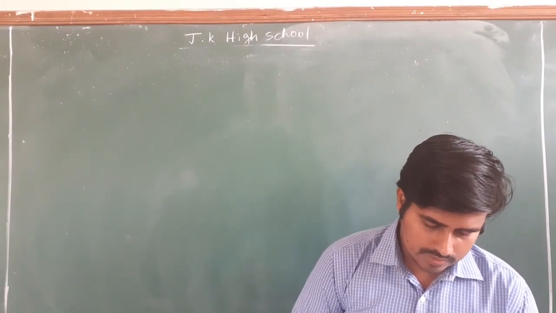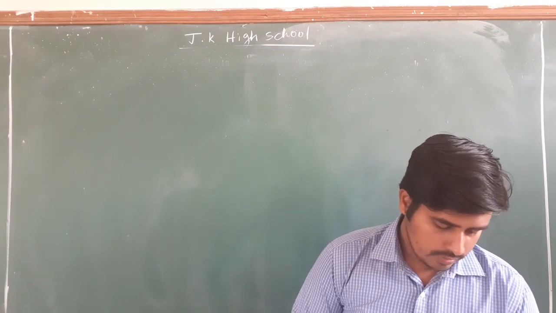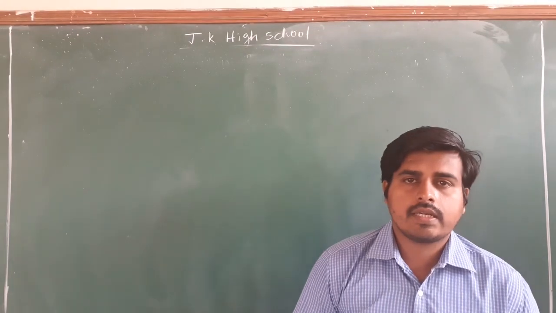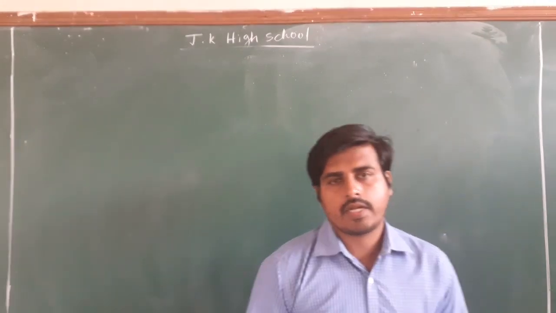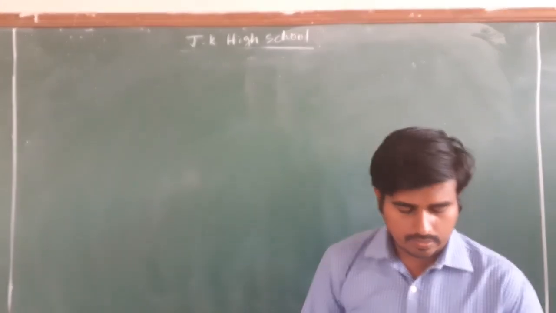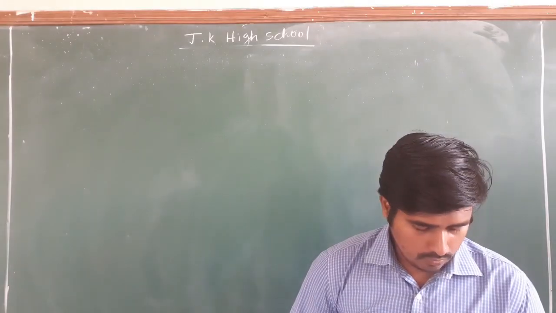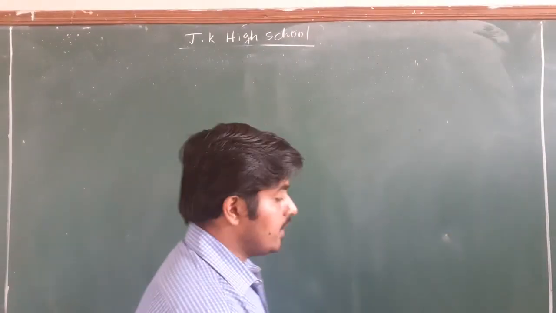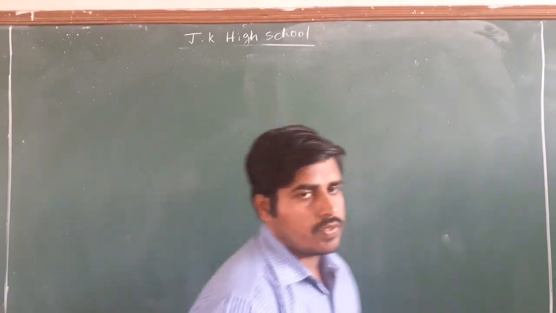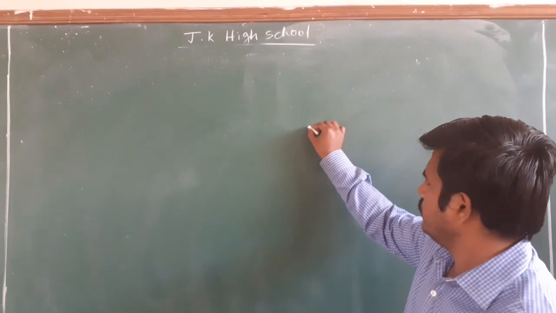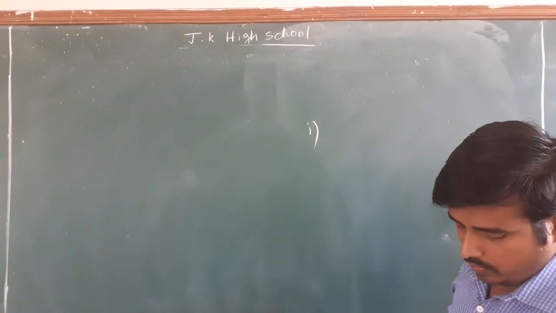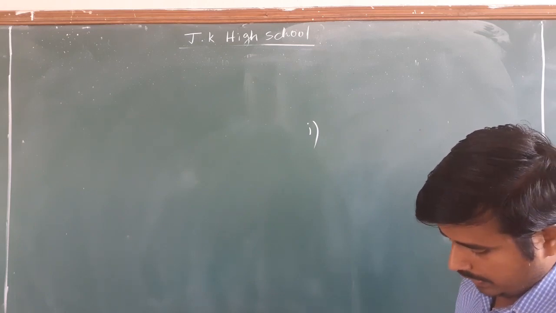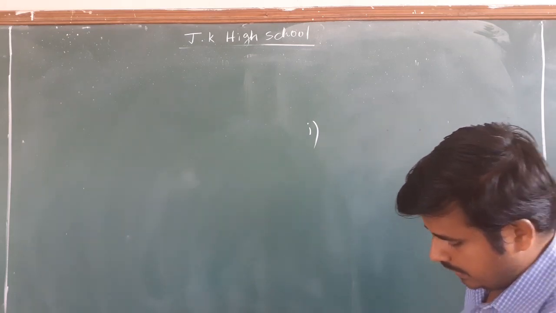So under what circumstances can we construct a triangle? We can construct a triangle if we know at least three pieces of information. In the first case, it is known as the SSS criterion.